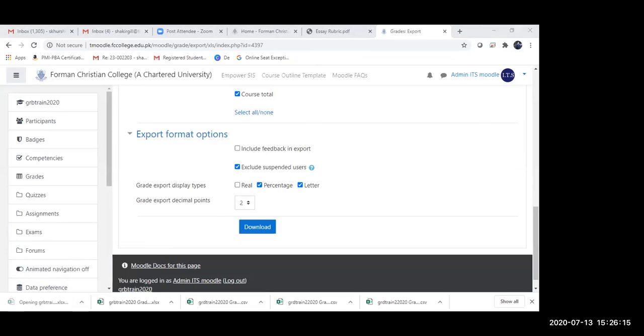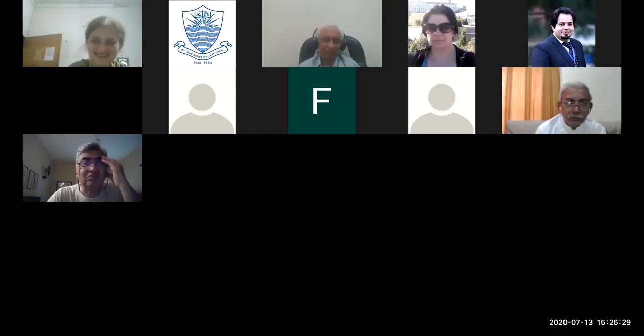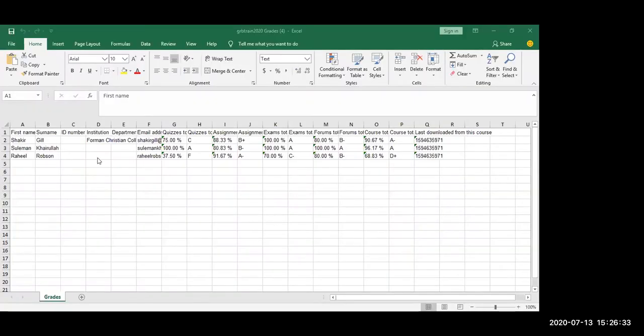And I'm going to change my. So you have to write that it is in letter, it is in percentages, both. And so that is, yeah, great. Format options. Okay, so I'm just going to share my screen again so that I can show you that on Excel. Yes, now you can see it. Yeah, great.